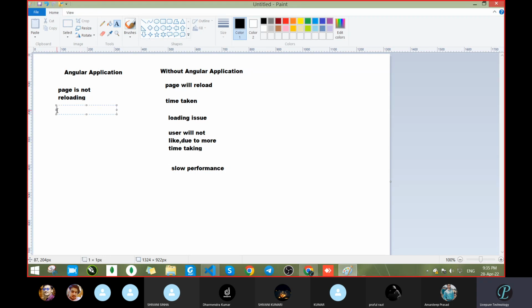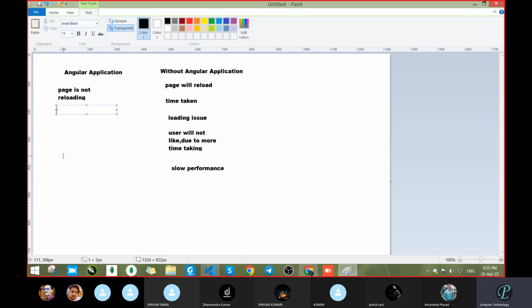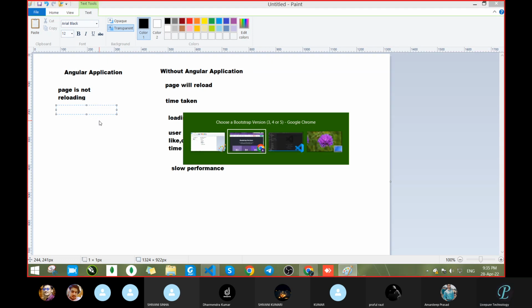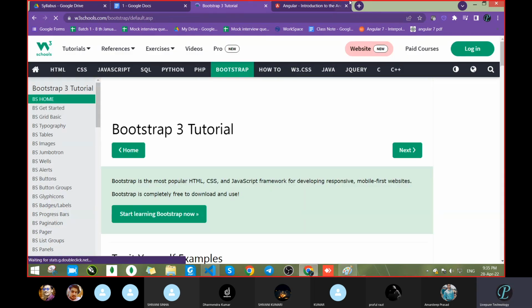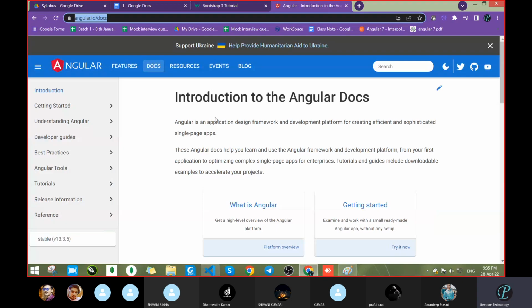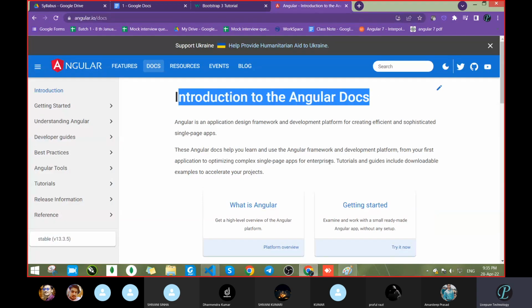So we had seen this much demerit. Now came the Angular side, or React, or whatever is there. So the page is not reloading. So what is the benefit? Now see, when we were clicking, the page would reload and we had to wait this much time, then only the content would change. Now the content came. Now came to this section, whatever is written, introduction to Angular docs.